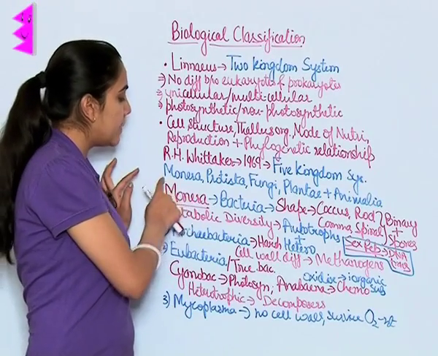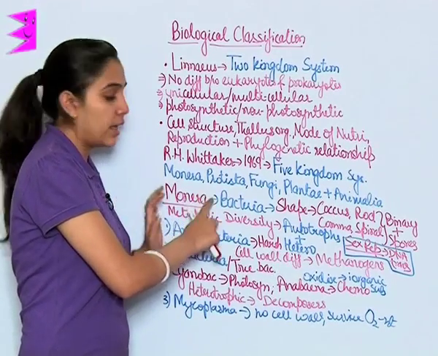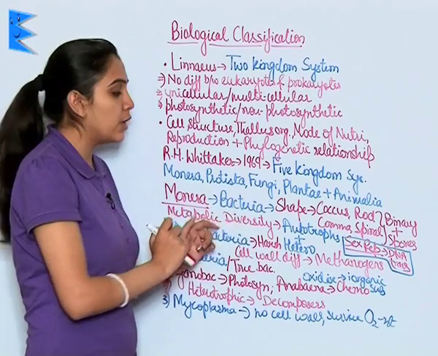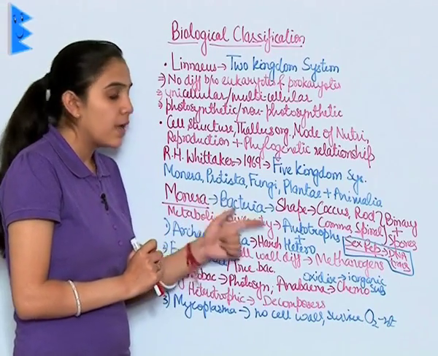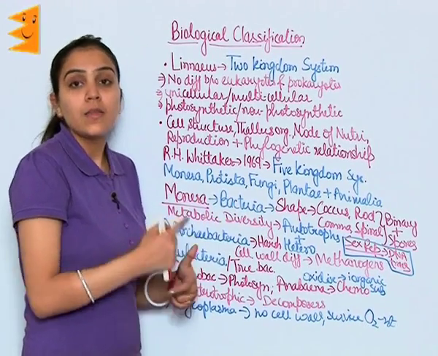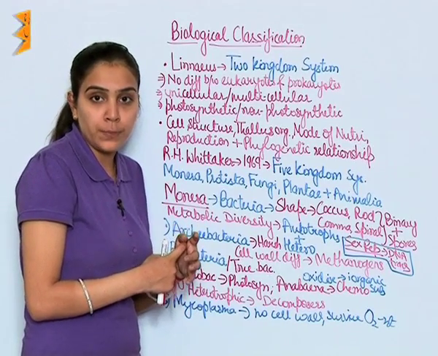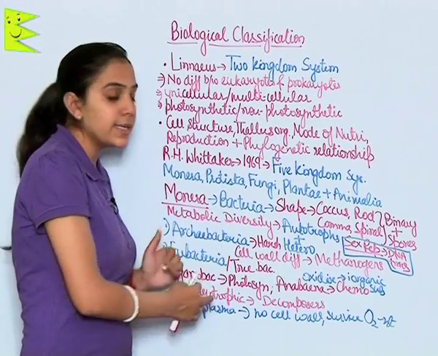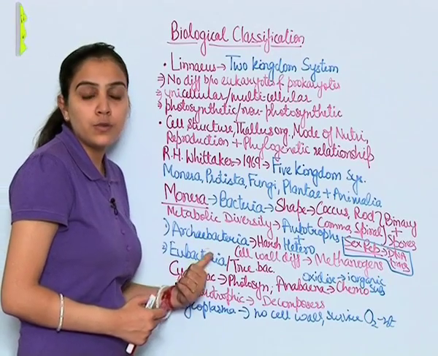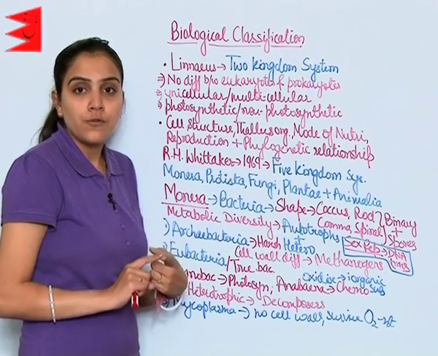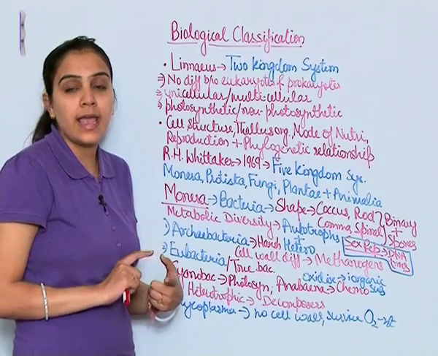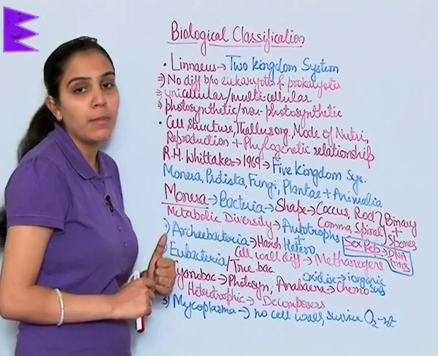So here you can see the kingdom Monera includes bacteria, then you will see the shape of bacteria, their mode of nutrition, their method of reproduction, and when you categorize, Archaebacteria and Eubacteria further contain photosynthetic, chemosynthetic and heterotrophic, and then mycoplasma.